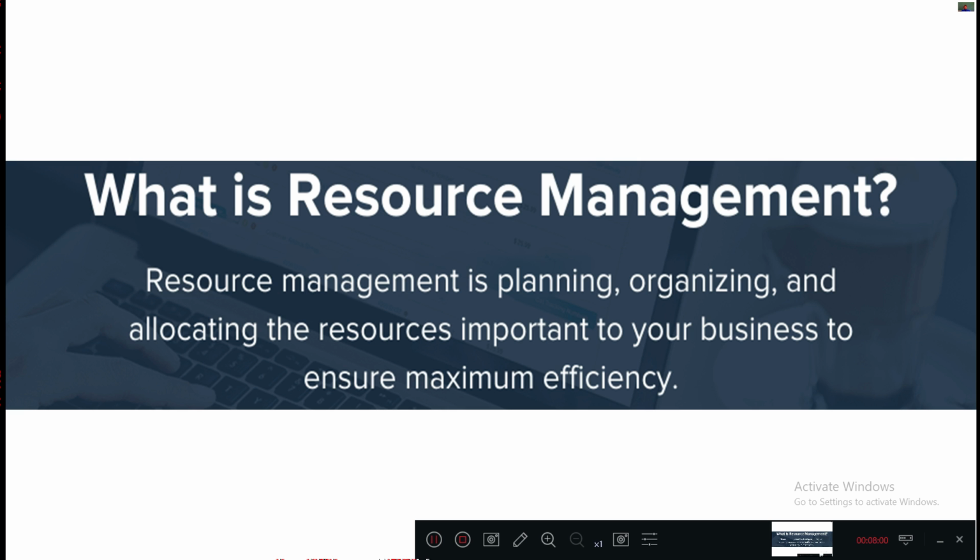We need to maintain these resources well in advance so that no wastage occurs in the usage of resource management, either money or time or any materials or other aspects like machine and men, right? So we need to use these effectively and efficiently to get the maximum productivity.